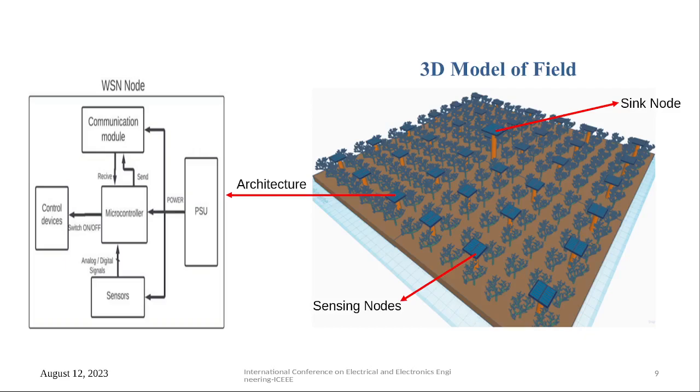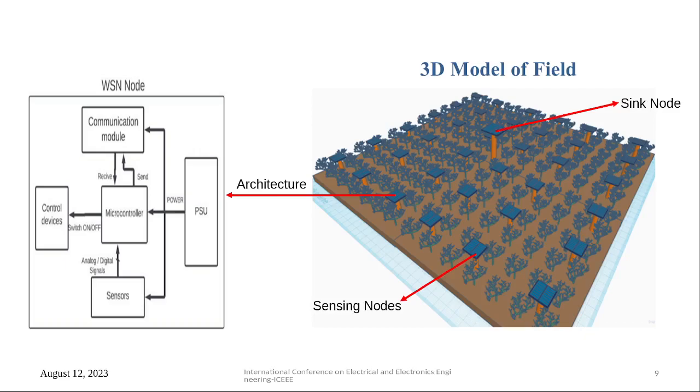The microcontroller senses data from the sensors, which is analog or digital input. Upon receiving the data, the microcontroller can take decisions for controlling the devices. The control devices consist of relays, actuator nodes, motors, pumps, etc., and the whole system is powered through a PSU.